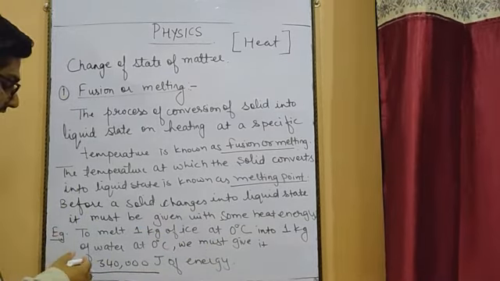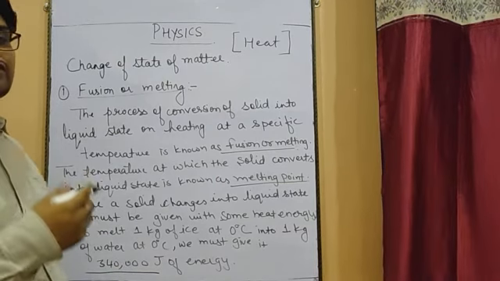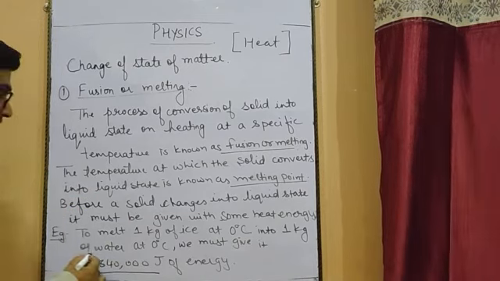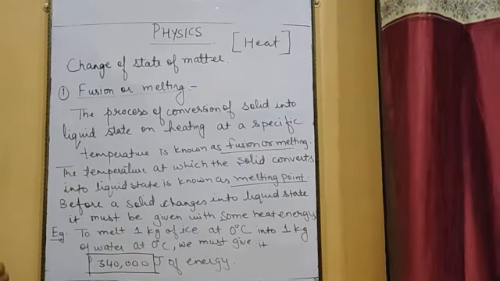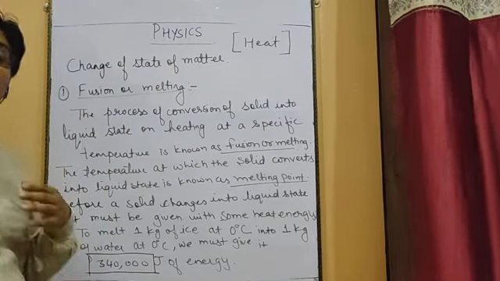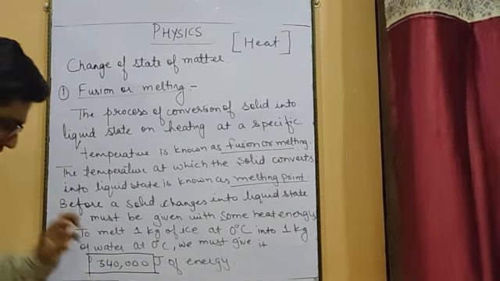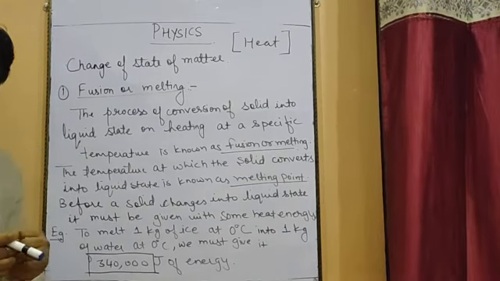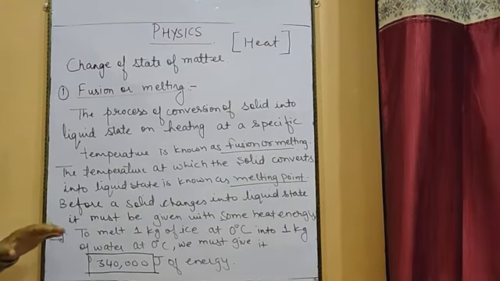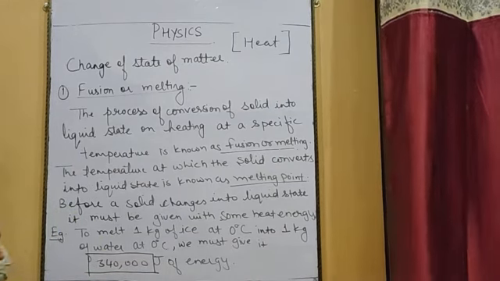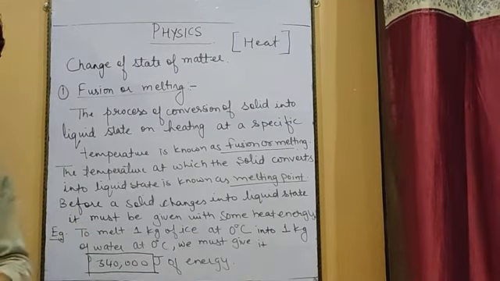Such a huge amount of energy is to be given to 1 kg of ice in order to convert it into water. So let us talk about this type of energy, the energy which is absorbed by the object when converting from one state to another at the same temperature.